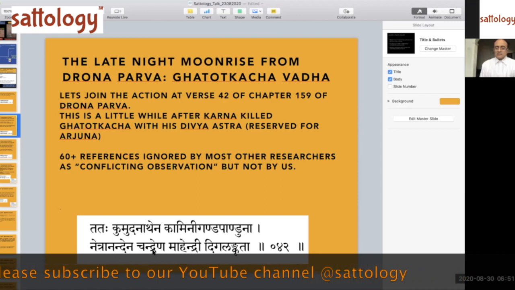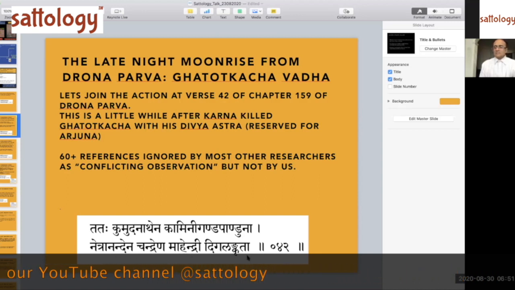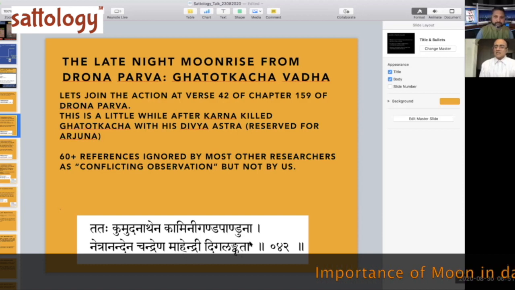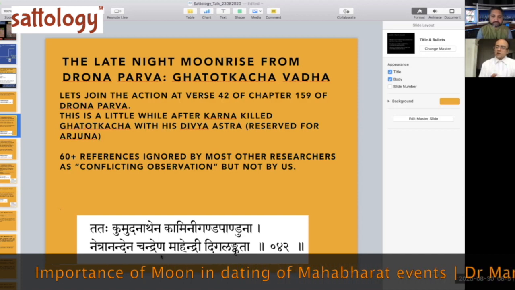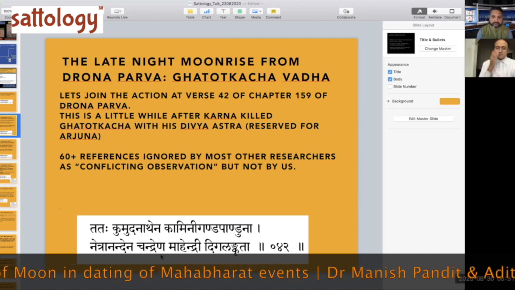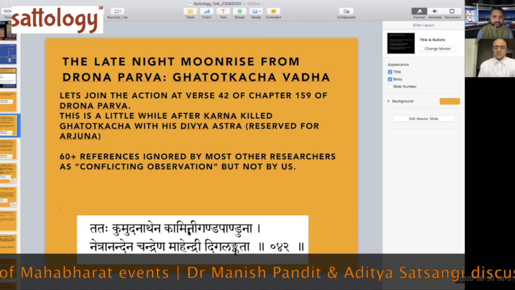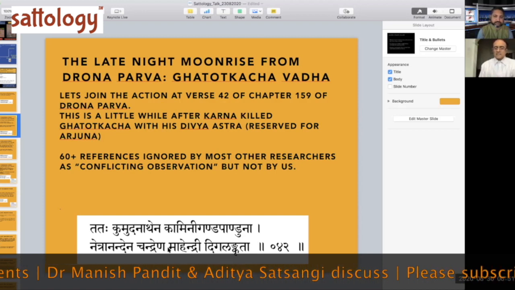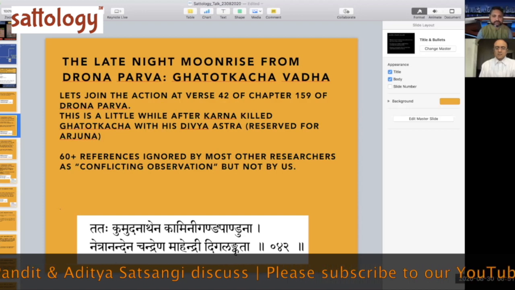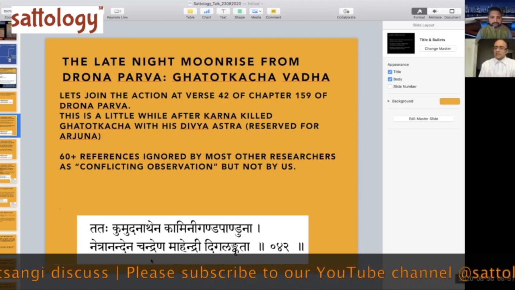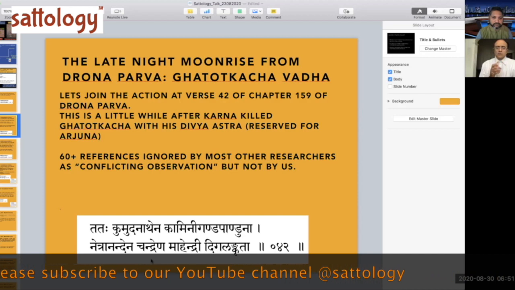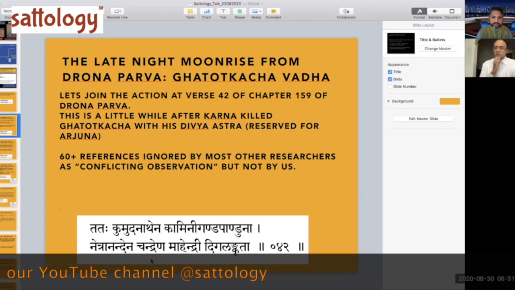Look at this. Mahendri Digalankrita. Eastern. Mahendri Dig, the direction of the east, Alankrita. So this is the eastern sky moonrise which is occurring. Now, viewers will be shocked when they are seeing this verse. They are shocked now because this is a clear crescent moon which is rising in the eastern sky on the 14th war night. And then what is happening to this so-called full moon which other researchers are talking about?